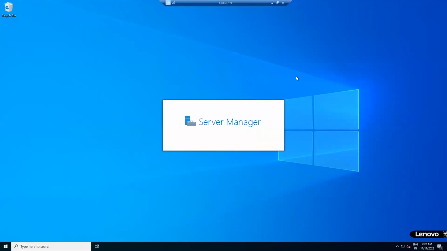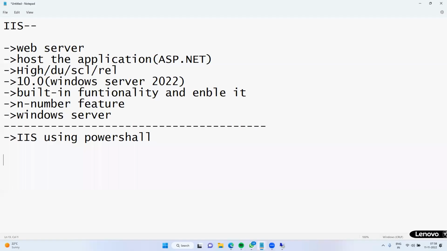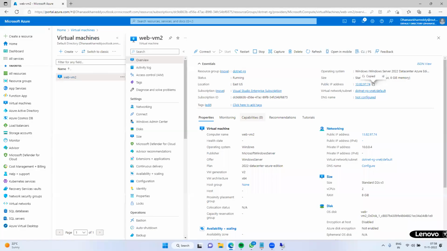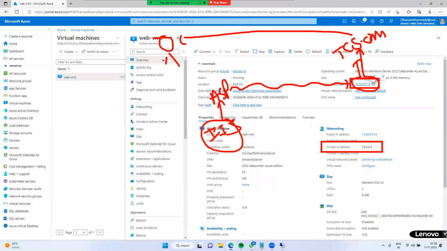For every virtual machine, it will create two IPs. One is the public IP, the other one is the private IP. I have installed IIS now. On top of it, if I host an ASP.NET application, you can access it with the public IP. You can map this with a custom domain like tcs.com. The IP is mapped with tcs.com, and tcs.com can be accessed from outside. Got it?